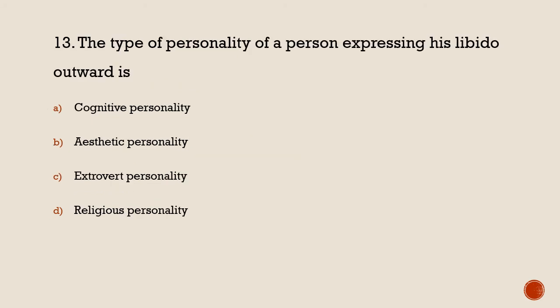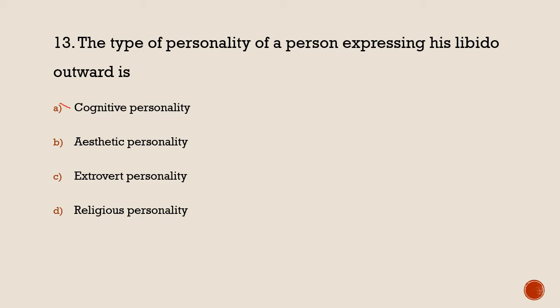Next, the type of personality of a person expressing his libido outwards is... In this particular question, if a personality expresses itself outwards, meaning borrowing or getting inspired from outside, what does it say? First, cognitive personality. Cognitive personality only focuses on processing of information, encoding and retrieval, so it is not the right option.